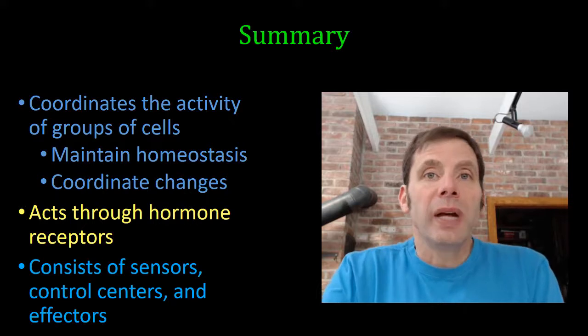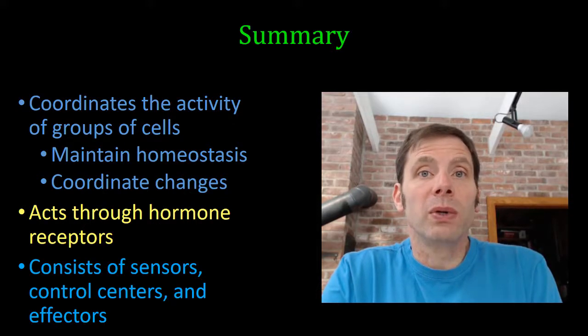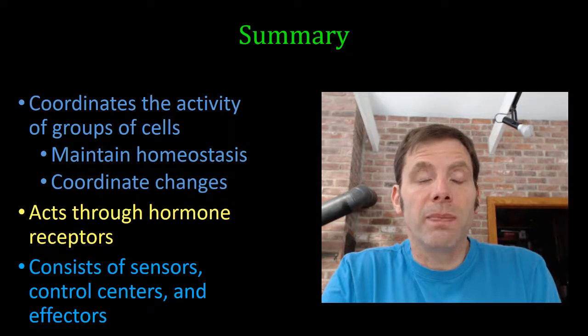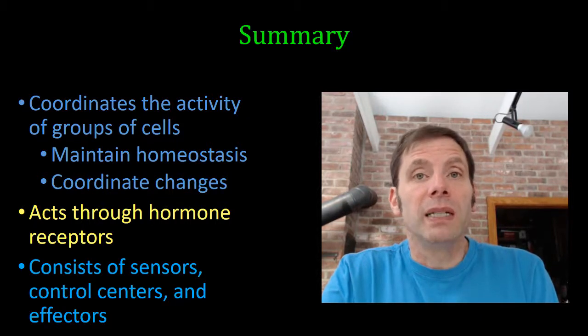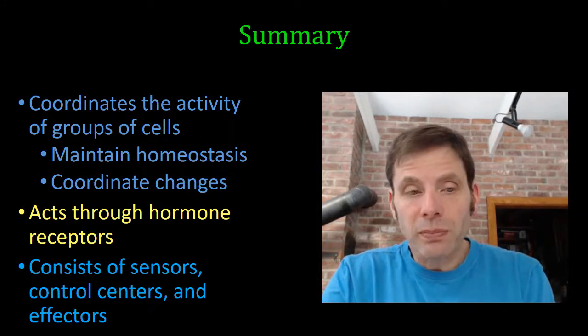The endocrine system acts through hormone receptors. Hormones are released into the bloodstream, they circulate throughout the body, and they will affect all cells that have a functional receptor for that hormone. It's the hormone receptor that mediates the activity of a particular hormone.